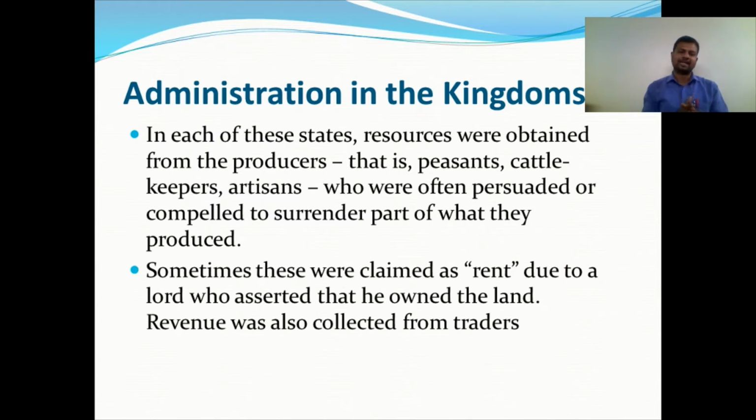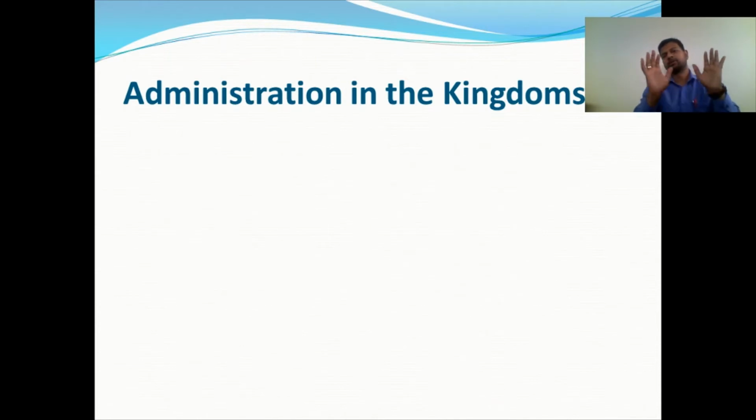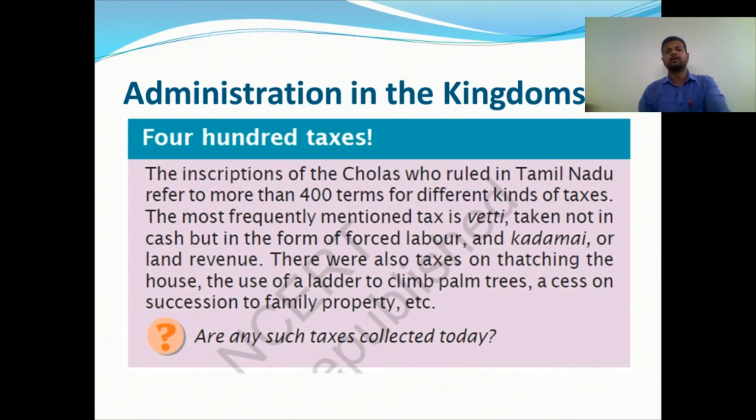Revenue was collected from the traders, and that was given to the king. So what are these 400 taxes? Let's understand.